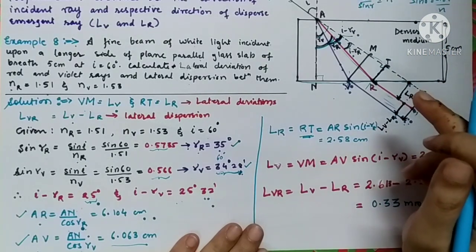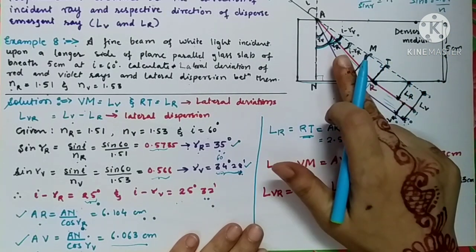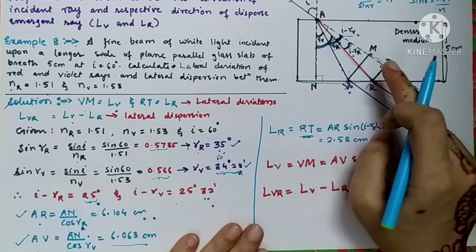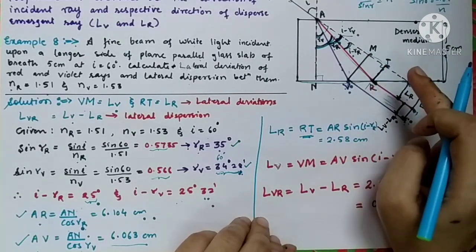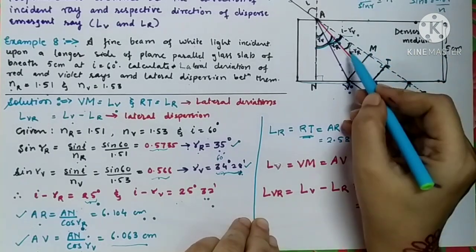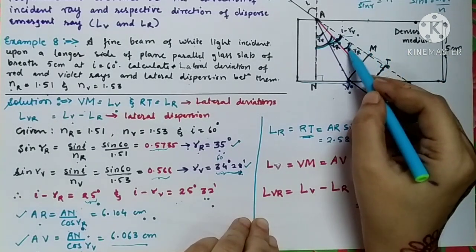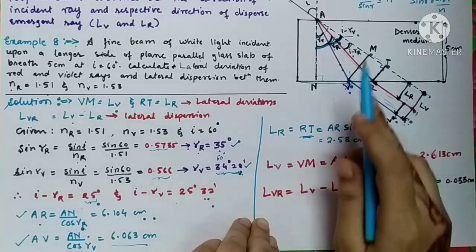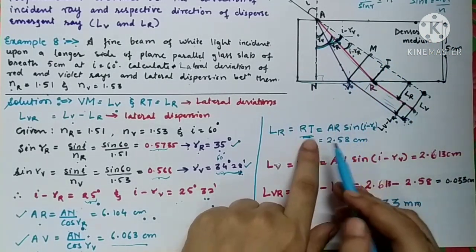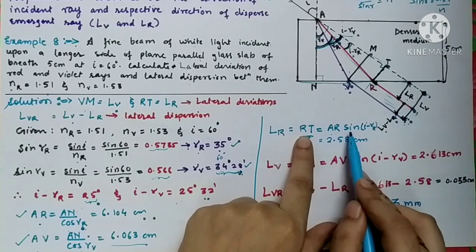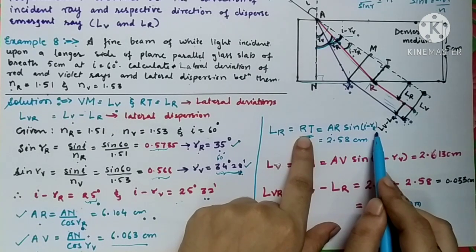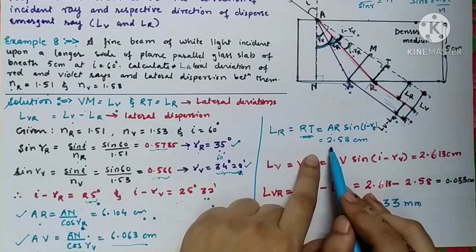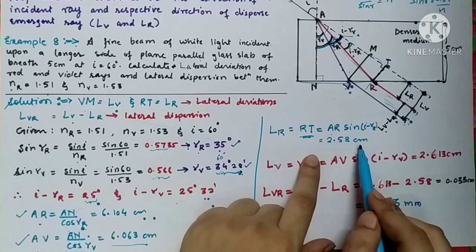So it is opposite upon hypotenuse. Sine of I minus RR is opposite upon hypotenuse. So from this triangle we can write RT is equal to AR sine of I minus RR, and this value comes out to be equal to 2.58 centimeter.